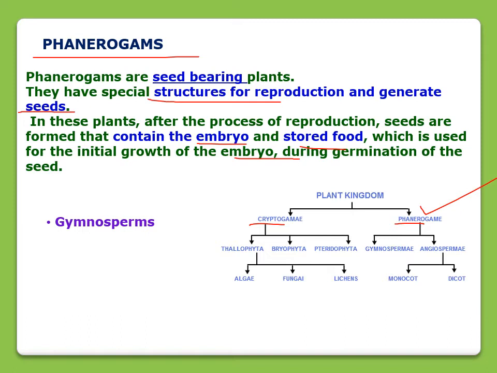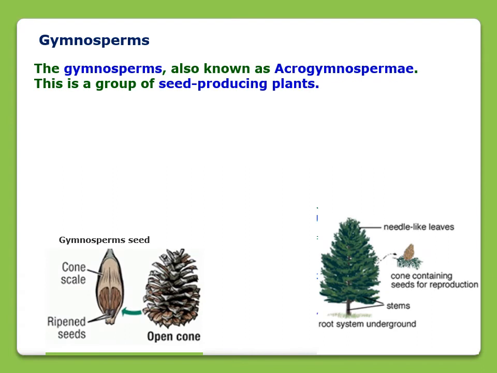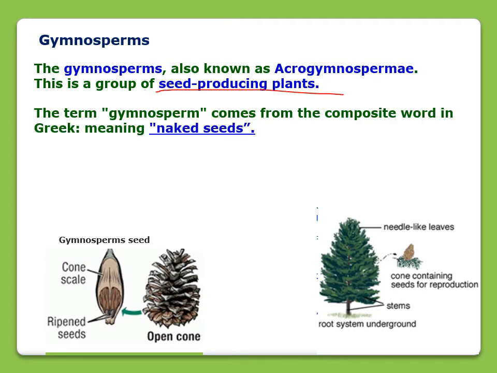Phanerogam is further divided into two groups, gymnosperm and angiosperm. The first one is gymnosperm, the second one is angiosperm. Now come to gymnosperm. Gymnosperms are seed producing plants, which you know. They are also known as acrogymnosperms, and these plants have naked seeds. Naked seeds means the seeds of these plants do not have any cover over them; they are open seeds.